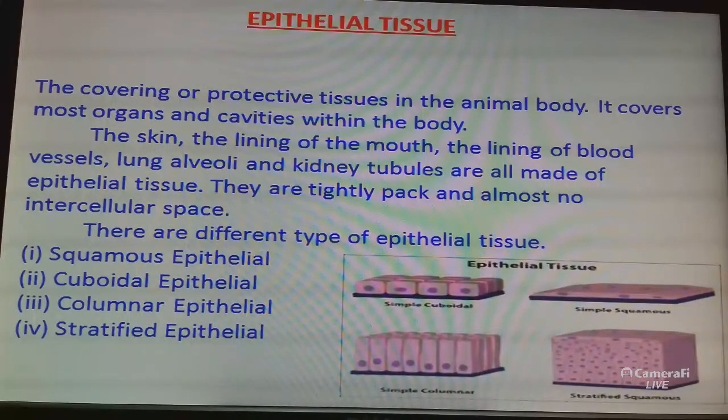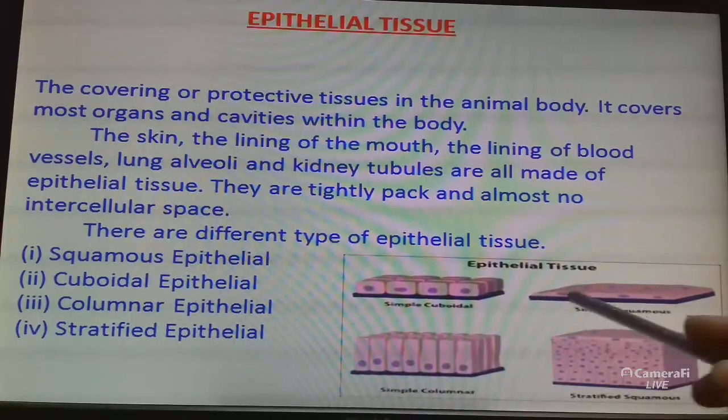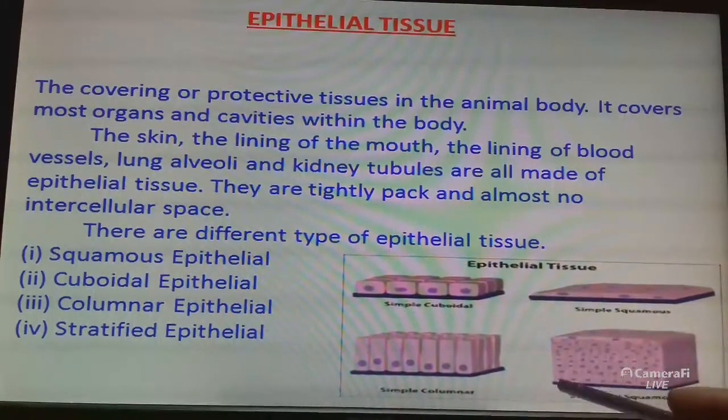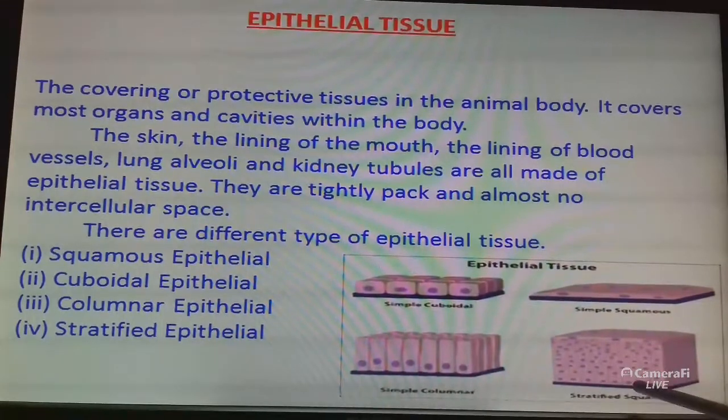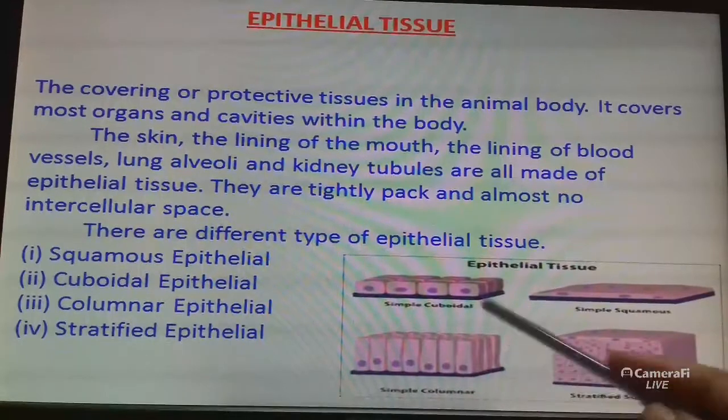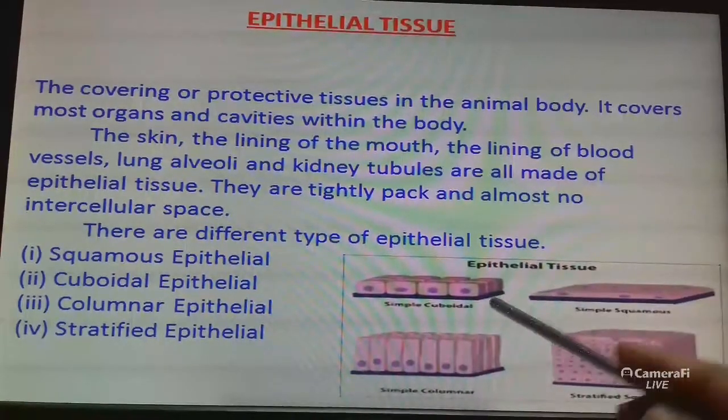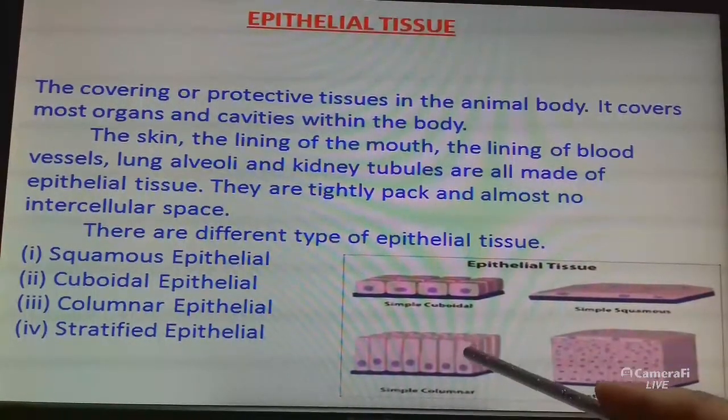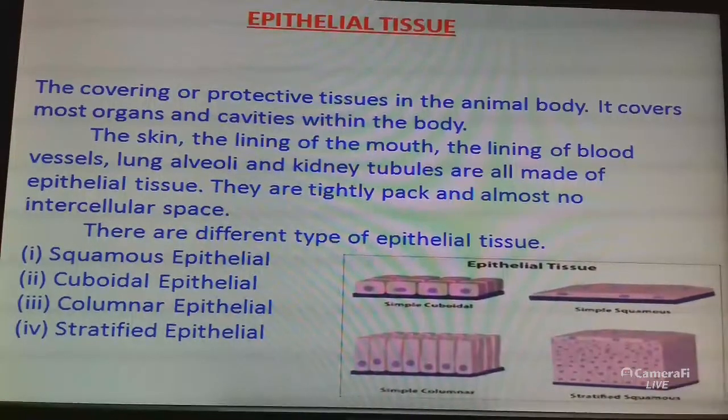And all epithelial tissue is separated from the underlying tissue by an extracellular fibrous basement membrane. There are different types of epithelial tissue: squamous, cuboidal, columnar, and stratified epithelial.